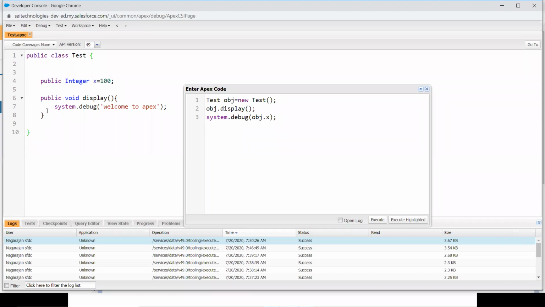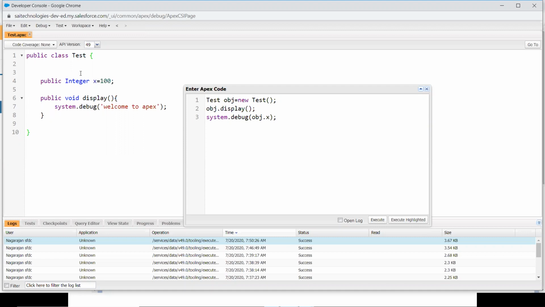Yes. So the ultimate point is, if you haven't specified any scope, it will be private. If it is private, you can't access it from outside the class. To access a variable or function, whatever it may be, from outside the class, it should be in public scope. So let me change it into private scope.